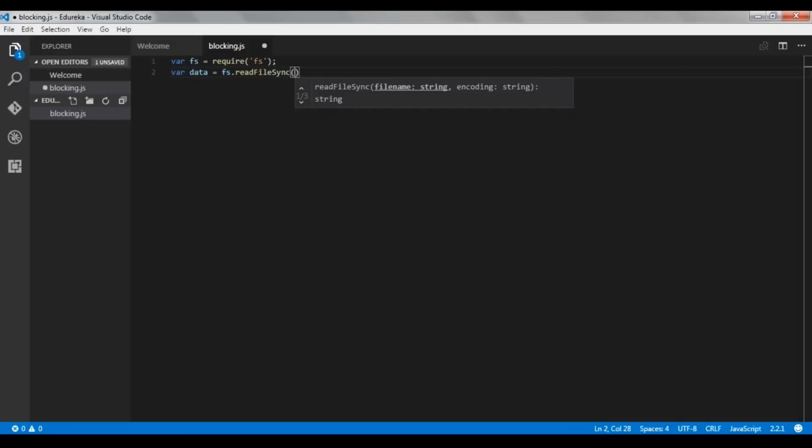So now you can see here we are using the function readFileSync. This function will read the file in synchronous order. So while the file is read, the execution will wait for it, and only then will it execute other commands. The name of the file we are reading is text.txt.